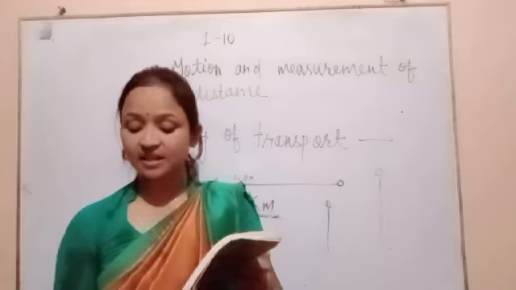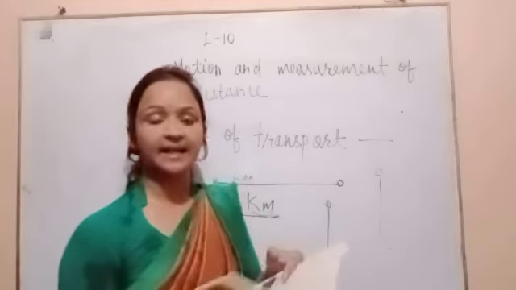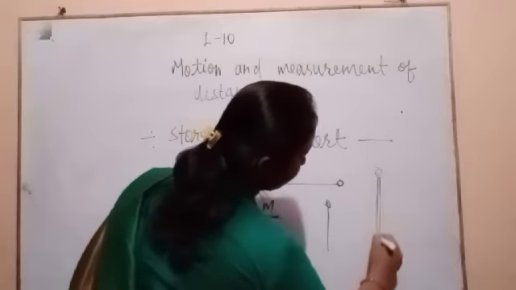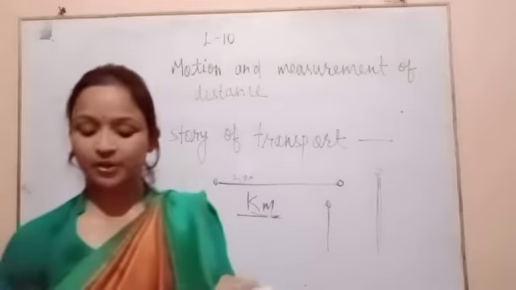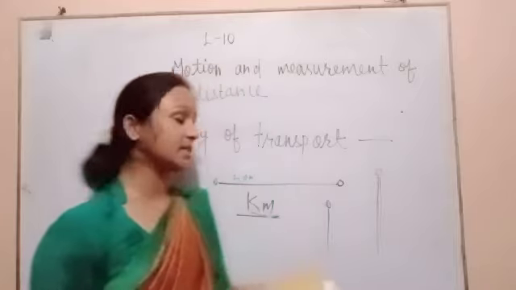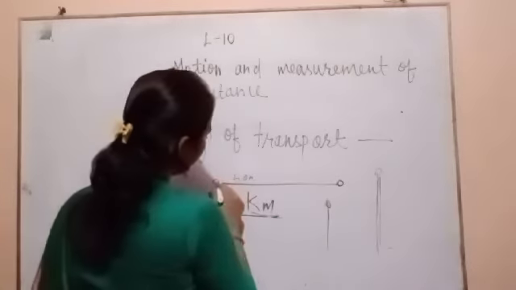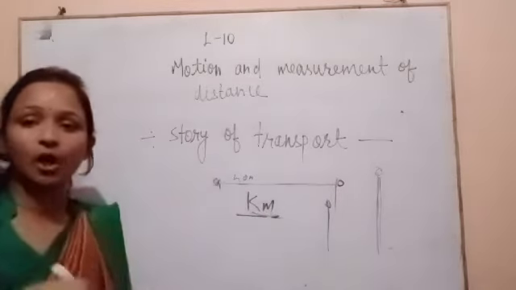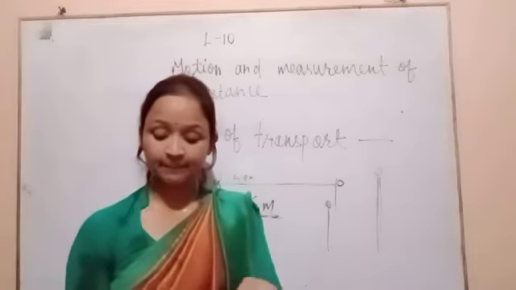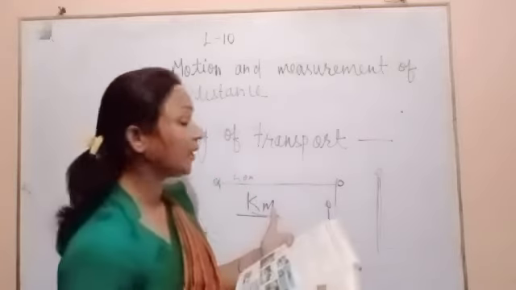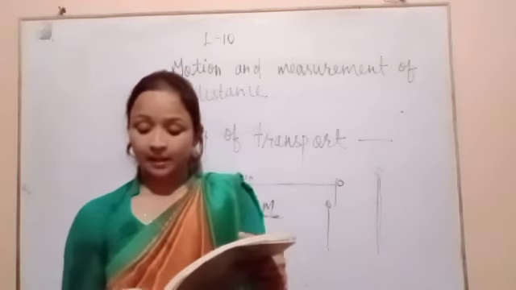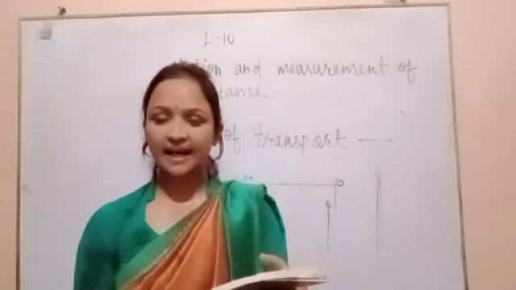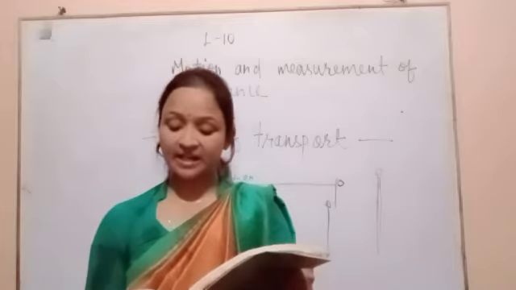Generally distance is given as the length of a straight line, so you can see this is the length of the straight line between the two points, one point here and one here. Then you will measure the distance, how many kilometers, meters and centimeters. Long distances we measure in kilometers.